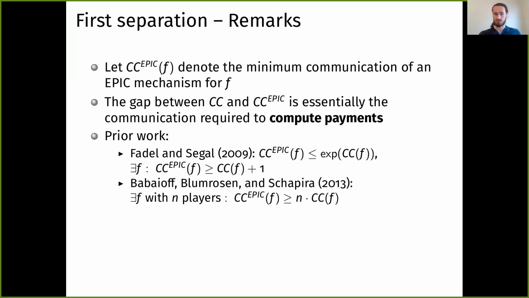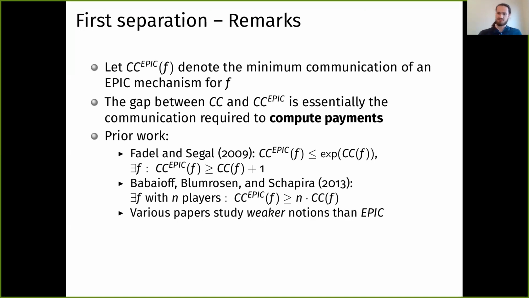Some progress was made by Babaioff, Blumrosen, and Shapira in 2013. They gave an f with n players such that CC-EPIC was at least n times CC. So linear in the number of players, but this didn't give you very much for 2 players, and it was still very far from the worst case exponential upper bound. That was all we had.